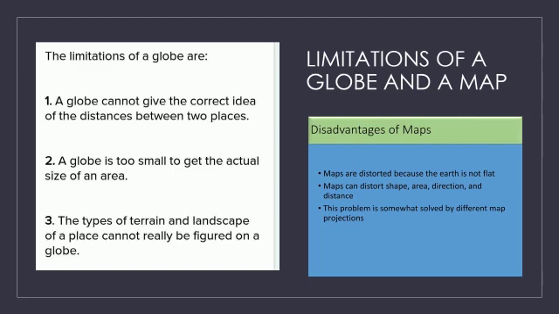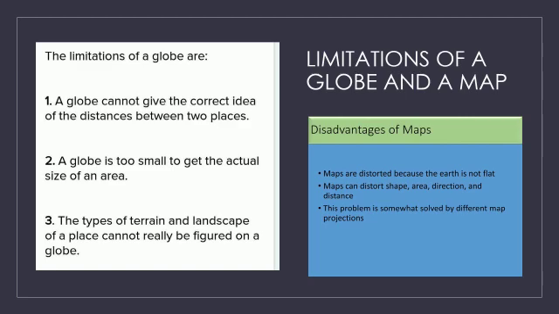And what are the disadvantages of maps? Maps are distorted because the earth is not flat. On a globe you can see the exact shape of a continent, but on a map you cannot, because a map is always flat, as we can see it only on paper. But one advantage of a map is that the distance between two places can be shown. It is shown in the key or legend, which you will learn later.